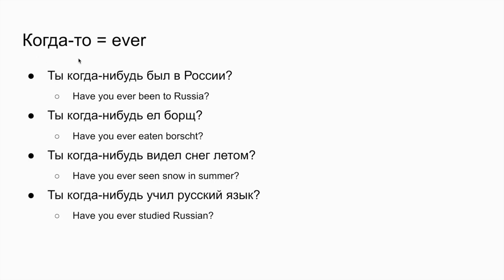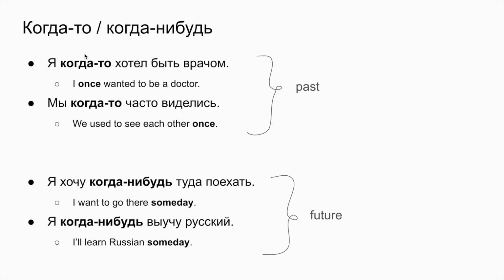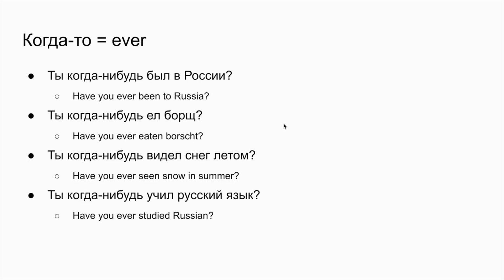But there is one more thing. We use когда-нибудь in questions as ever. Like in the question, have you ever been to Russia? Ты когда-нибудь был в России? Ты когда-нибудь ел борщ? Have you ever eaten борщ? Ты когда-нибудь видел снег летом? Have you ever seen snow in summer? Ты когда-нибудь учил русский язык? Have you ever studied Russian? So in questions, we use когда-нибудь as ever.